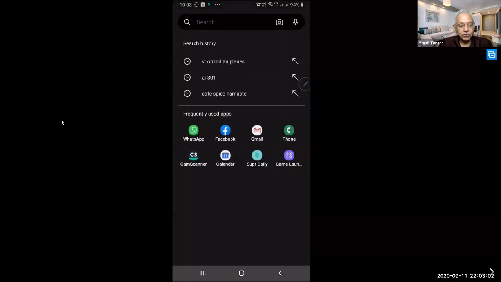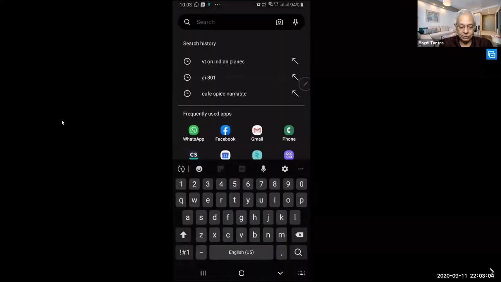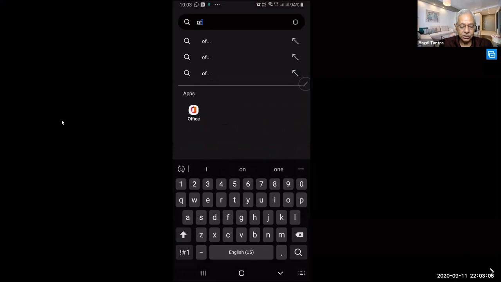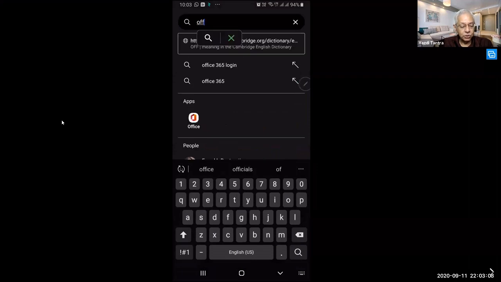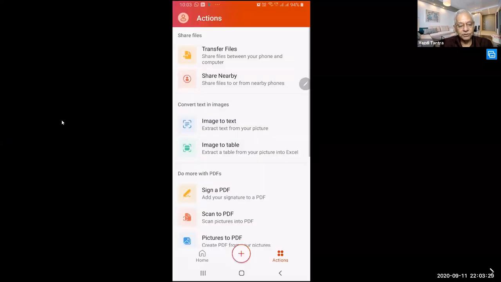The third app that we are going to see today, and the last app, is called Office. Microsoft Office is something which we all know. We have Word, Excel, PowerPoint, and so many other things in Office. Now they have rebranded it as Office and put it on the Play Store. Microsoft Office is one of the most powerful things that you will see on the Play Store.